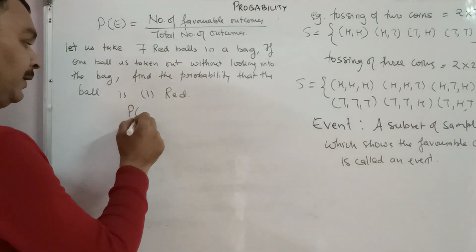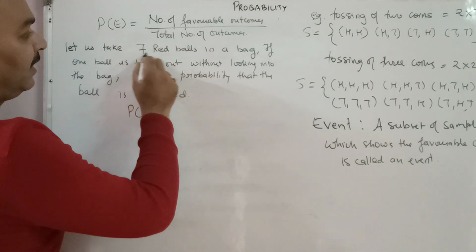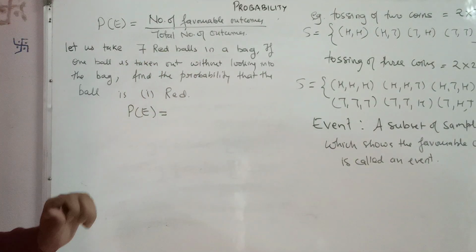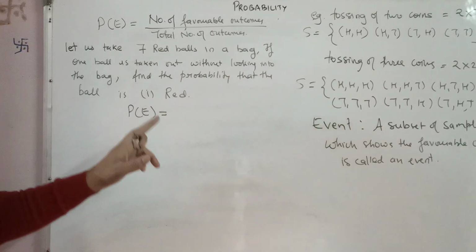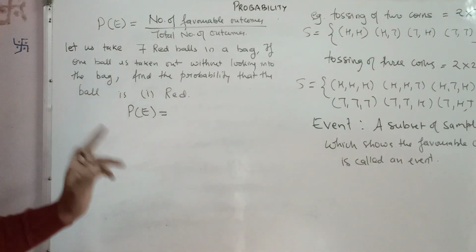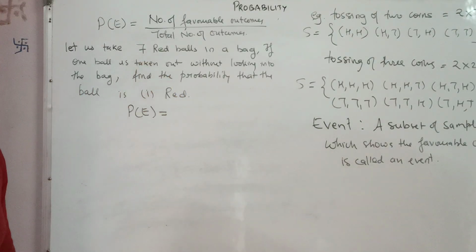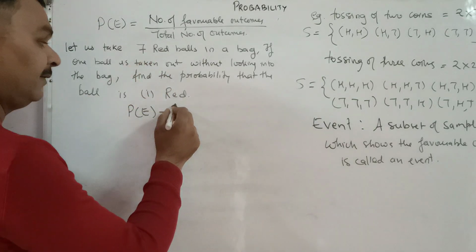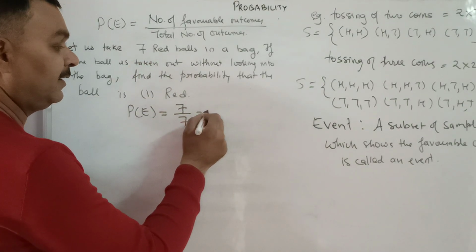So for the probability of this event, there are 7 red balls in the bag, that means 7 outcomes are there. Now we need to find the probability that the ball is red. So what are the favorable outcomes? They are also 7. So 7 out of 7, that is 1.